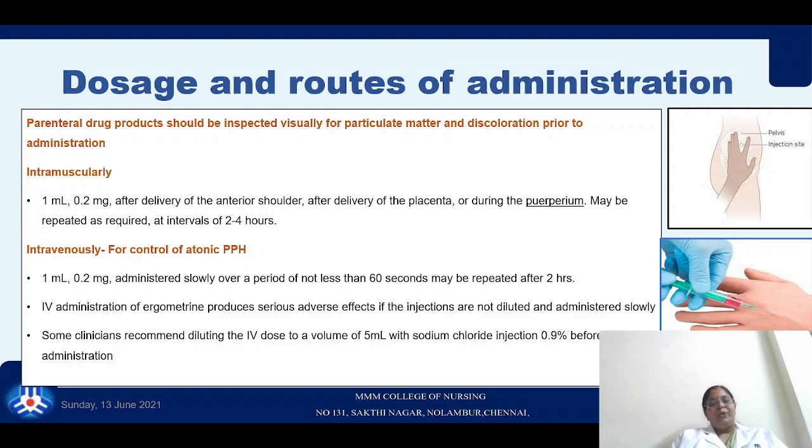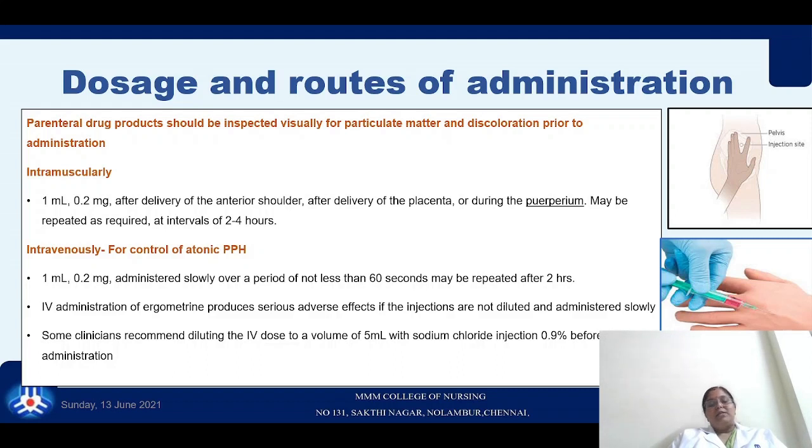1 ml, which consists of 0.2 milligrams of Methergine, can be given, and it can be repeated as needed at intervals of 2 to 4 hours. Intravenously we usually give it for the control of atonic PPH. With the same dose, 1 ml consisting of 0.2 milligrams of Methergine should be administered slowly over a period of not less than 1 full minute, that is 60 seconds, and may be repeated after 2 hours.